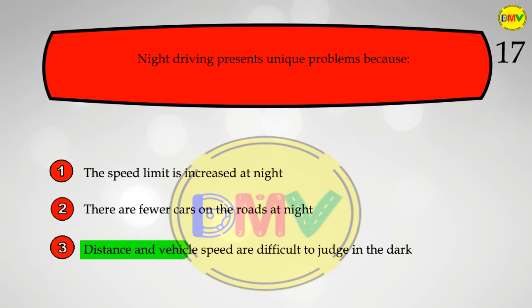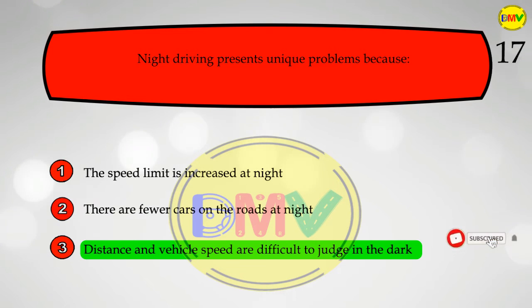The correct answer is 3. Night driving creates a unique set of problems for drivers. Due to the reduced visibility, it can be difficult to judge distance and the traveling speeds of other vehicles when driving at night. Drivers can see only as far as their headlights allow.